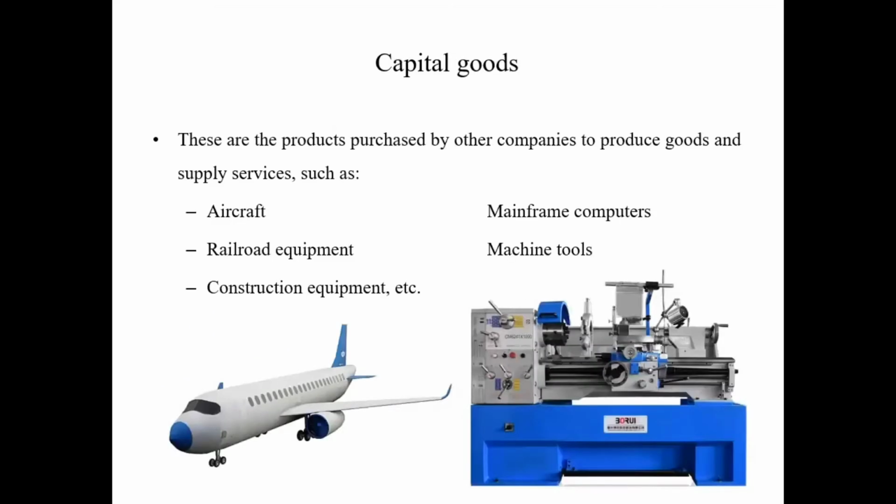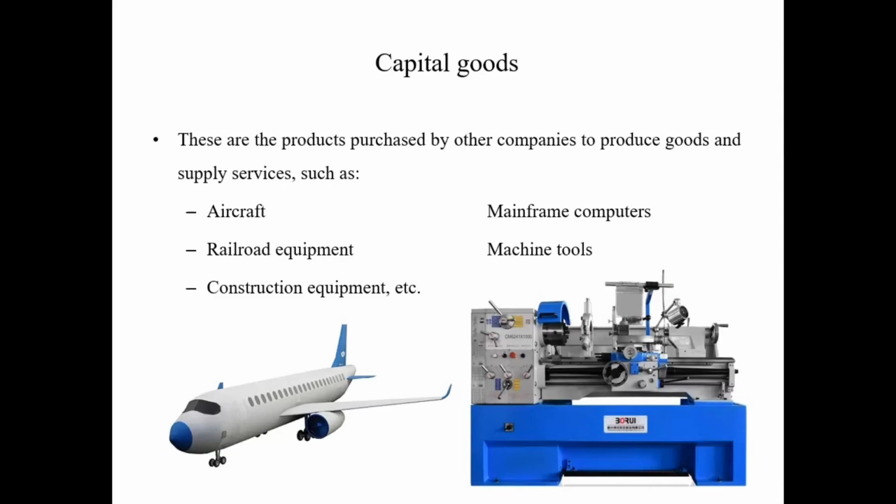Then in the case of capital goods, we have a variety of products, and these capital goods are basically the products purchased by other companies to produce goods, parts, components, or to supply services, such as the aircraft.